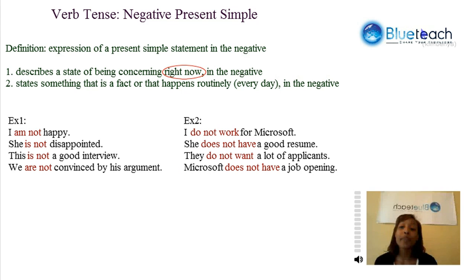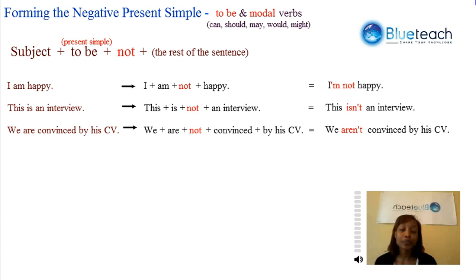Let's check out how we form the present simple in the negative form. We form it differently with the verb to be and modal verbs such as can, should, may, might, and would. We'll be looking most specifically at to be. We take the subject, we then add the present form of the verb to be, and then not. I'm sure this is a word that you saw in each of our examples on the previous page. This word not tells us that we are putting something in the negative. And this is the word you will see in every single case when we are putting a verb tense in the negative. Then we add the rest of the sentence.